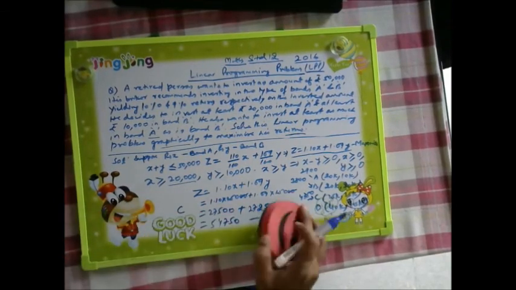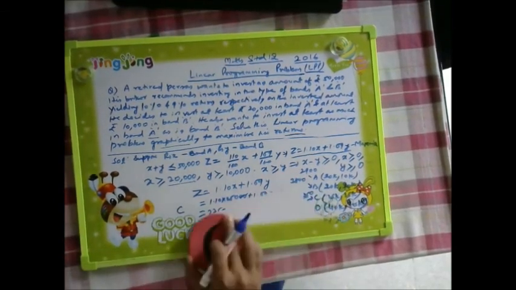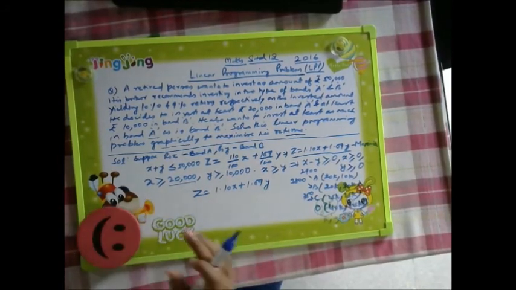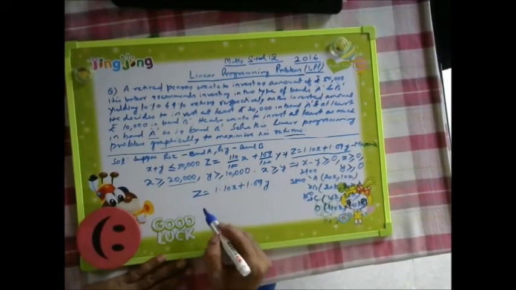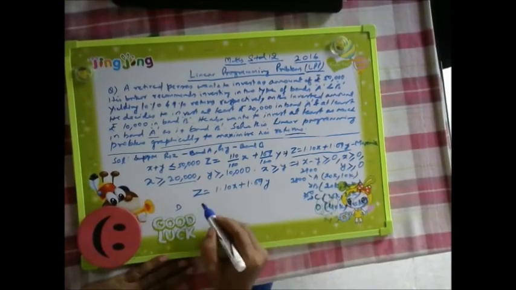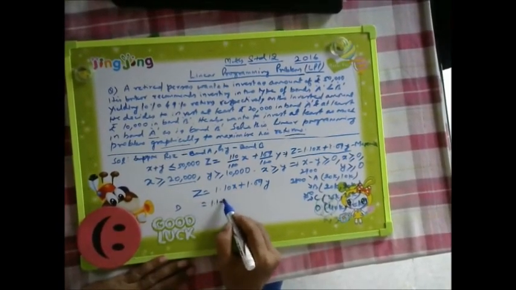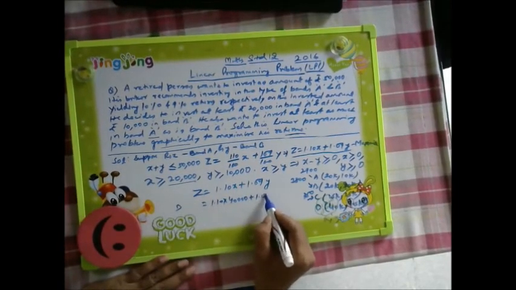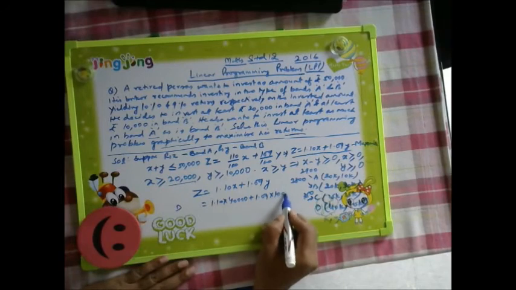Now the last point we'll check, whether we are getting any maximum value or not. This point D is giving us 40k and 10k. So 1.10 into 40,000 plus 1.09 into 10,000.